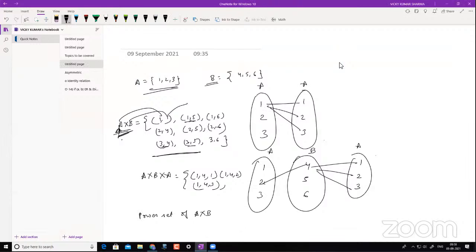Now if I have a set that starts with 1, 2, 3 and so on up to M, and now I have another set, something like the same thing.